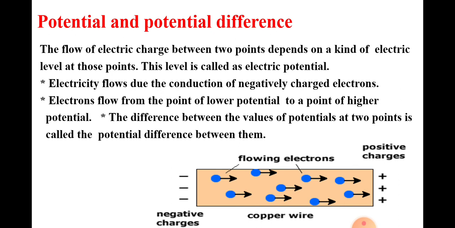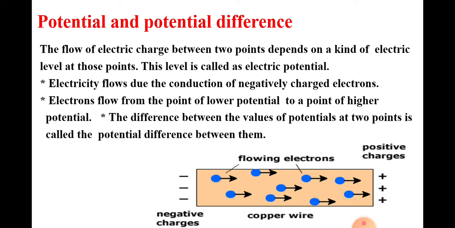Potential and potential difference. The flow of electric charge between two points depends on a kind of electric level at those points. This level is called electric potential. Electricity flows due to conduction of negatively charged electrons. Electrons flow from the point of lower potential to a point of higher potential. The difference between the values of potential at two points is called potential difference between them. A positive charge flows from a point of higher potential to a point of lower potential.